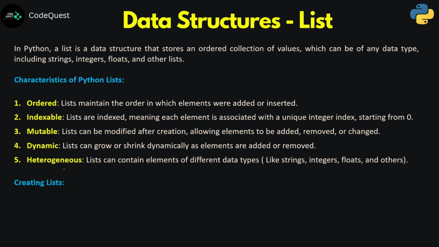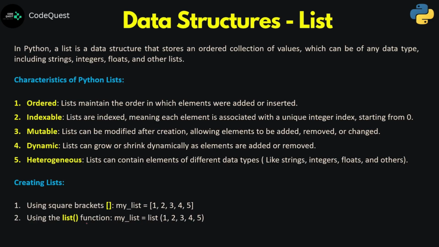Now, how exactly do we create a list in Python? There are two ways to do that. The very first one is you can use square brackets. Let's say here I'm writing my_list equal to, and within the square brackets we write the list of items. Though I have taken all integers here, we are allowed to take any combination. And the square brackets indicate that this group of items is stored in a list.